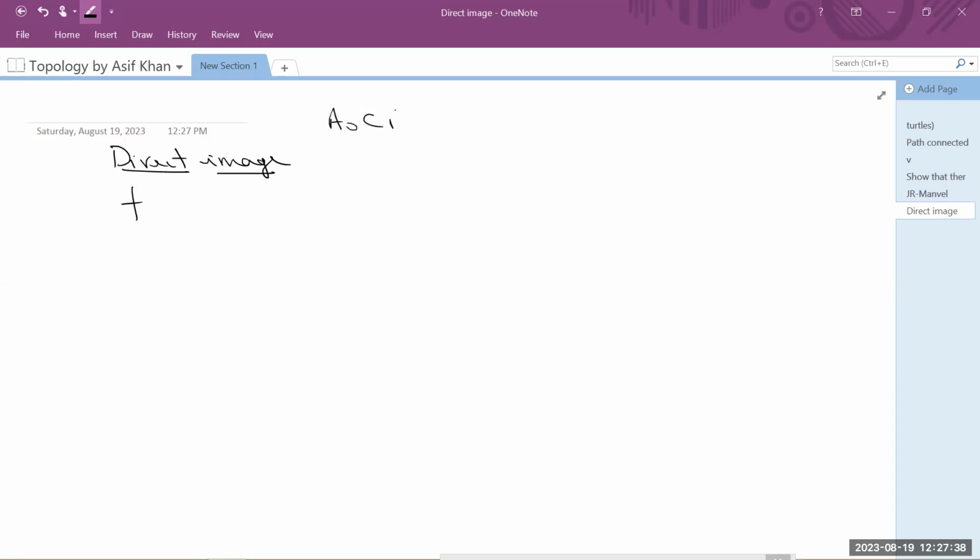Suppose A naught is a subset of A, then f of A naught is denoted by the collection of the elements of the type f of a, where a belongs to A naught. This is the definition of direct image of A naught, f of A naught.